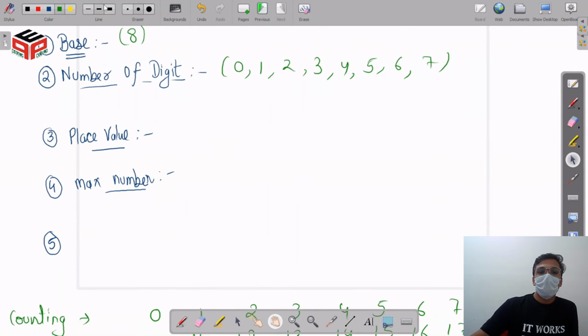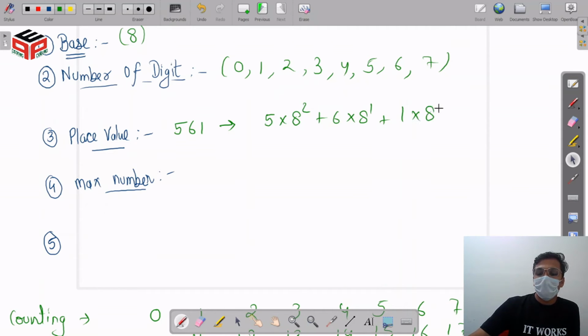After that, the place value of the octal number can be represented as, let's say we have the number 561. So the place value can be written as 5 into 8 raised to the power 2 plus 6 into 8 raised to the power 1 plus 1 into 8 raised to the power 0. So this is how our place value is going to look like. What does it signify? It signifies that each value is going to be 8 times its previous value. This value is 8 times this value, and this value is 8 times this value.